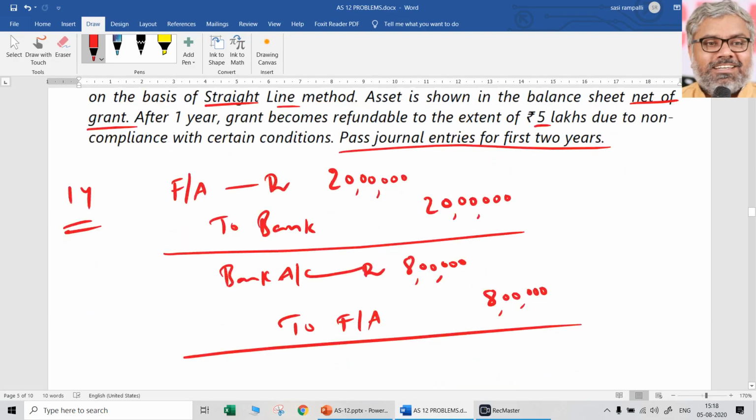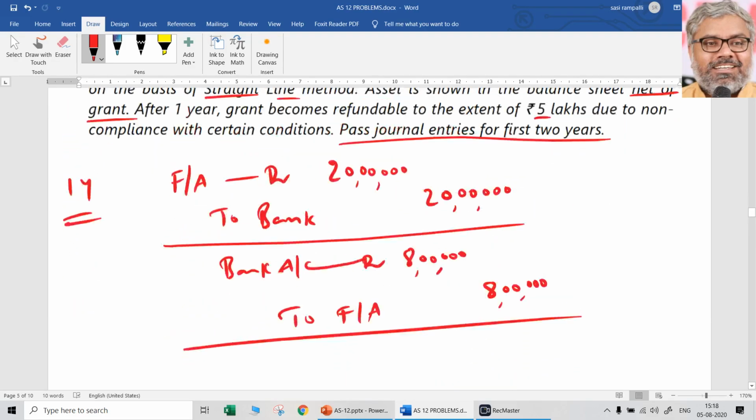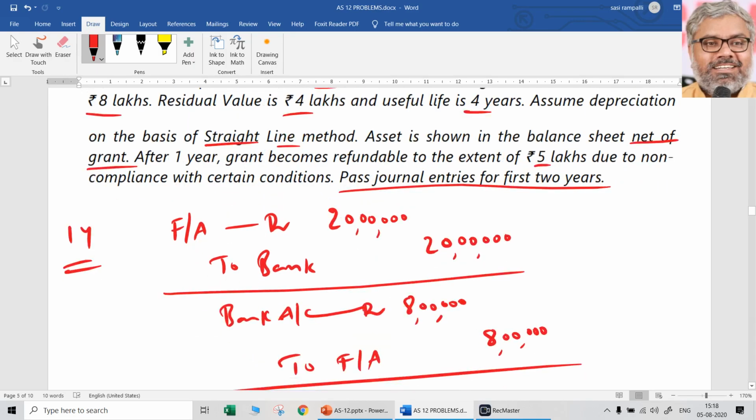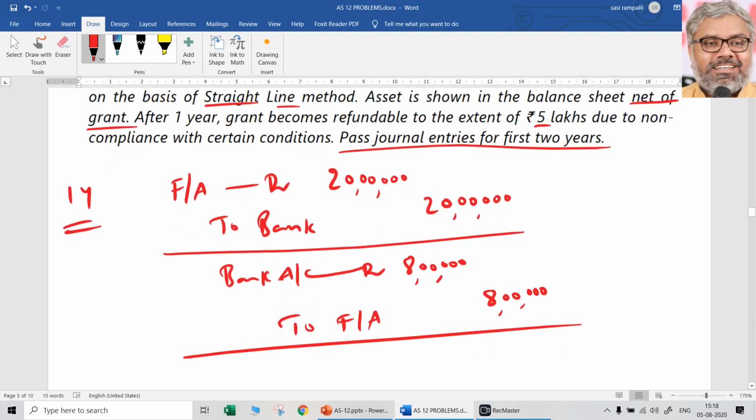Now depreciation, for first year we have to provide on the basis of the information that is given. So 20 lakhs originally fixed asset, in that grant is 8 lakhs. So once you reduce it, 12 lakhs only it became. Residual value is 4 lakhs, minus, divided by useful life of 4 years, means each year depreciation is supposed to be 2 lakhs. In the first year we cannot dream that we are going to refund the grant in second year.